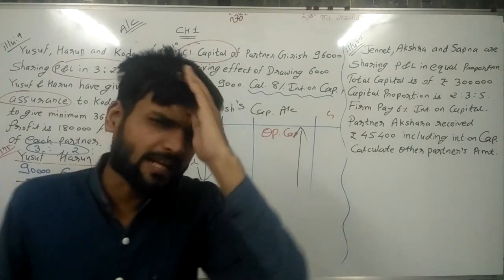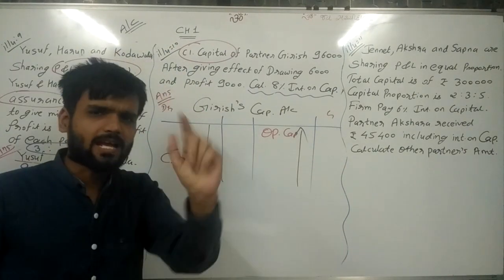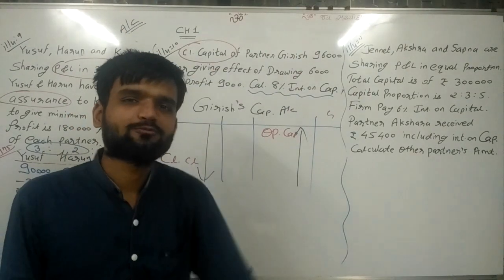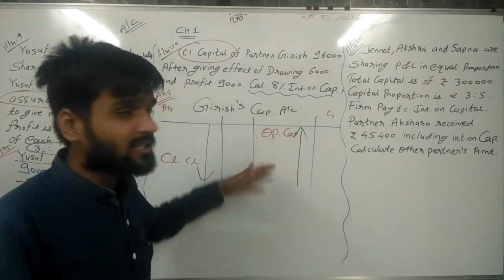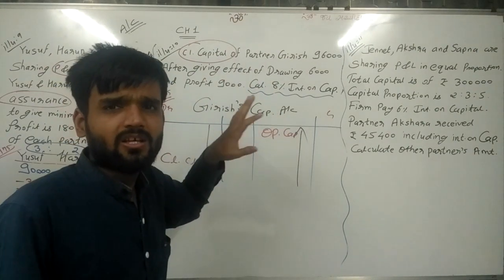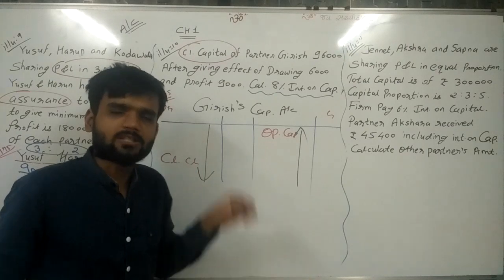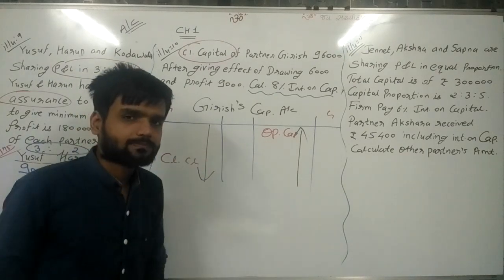If you can understand these two things, then the sum becomes easy for all of you. There is another easy method for this particular sum, but whenever more information is given in the sum, then this becomes easy, and that's why I am adopting only this method.